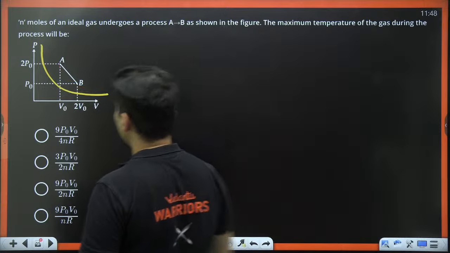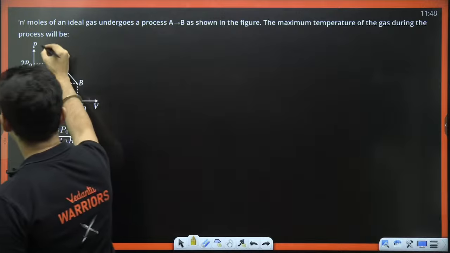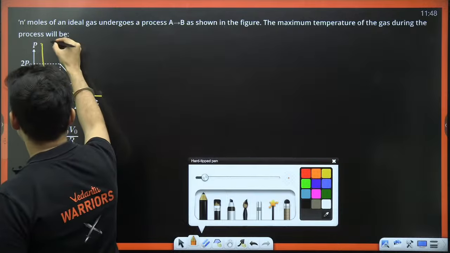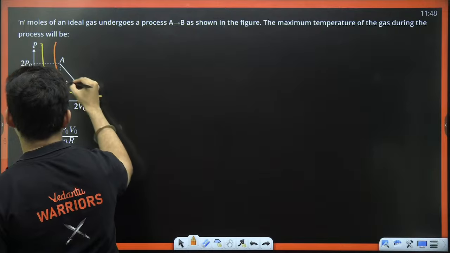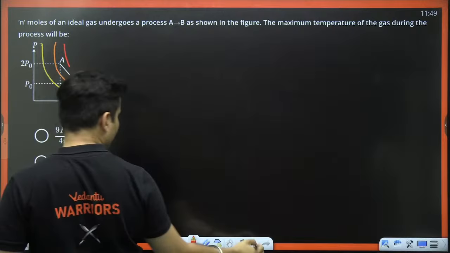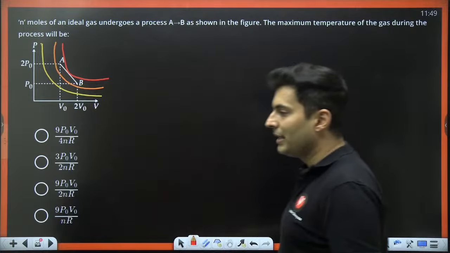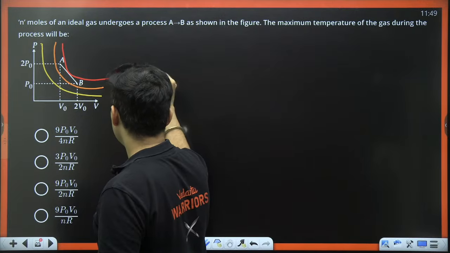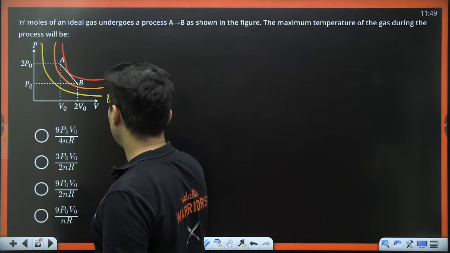These are the points where the temperature is going to be the same. Let me use some thinner lines. So something like this, this one, then this one, then this will make it even hotter. These are basically isotherms. This has high temperature. As you go here, this is basically low temperature.